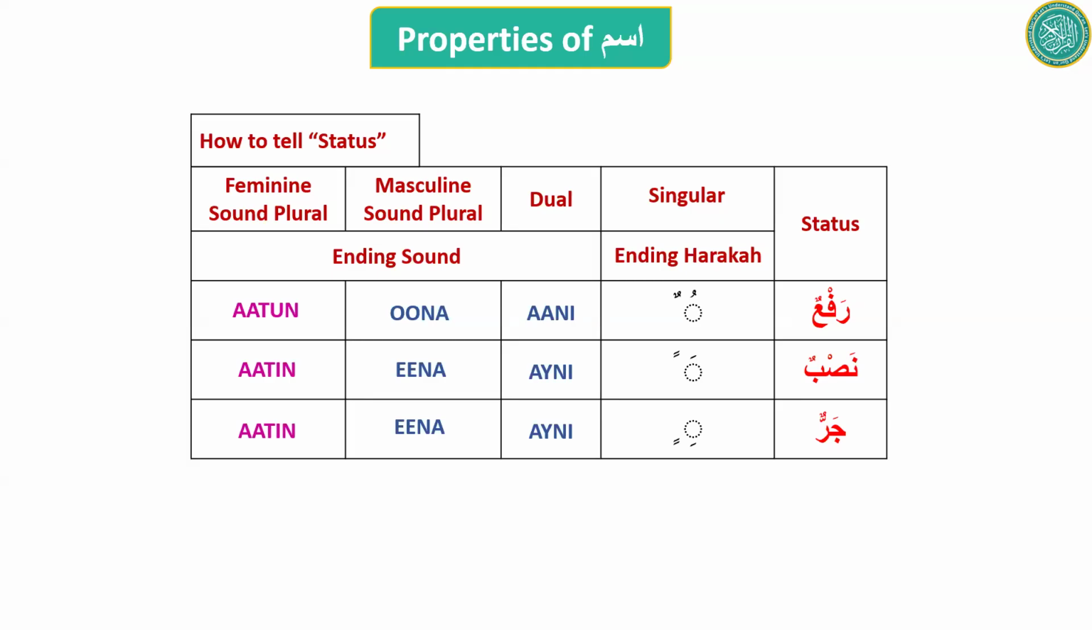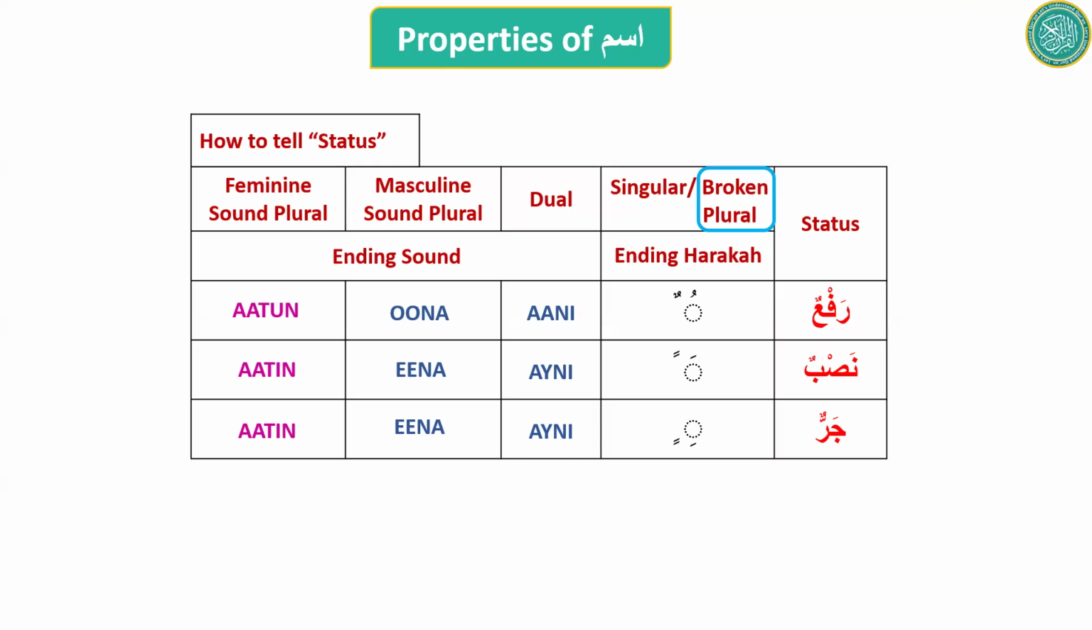But what about the broken plurals? We haven't talked about them. We talked about the masculine sound plural and the feminine sound plural, and how we tell their status, rafa, nasab, or jar. But what about the broken plurals? For broken plurals, we use the same rule as for singular. So for broken plural words and singular words, the way to tell their status is the same. You look at the ending haraka, the haraka on the last letter.